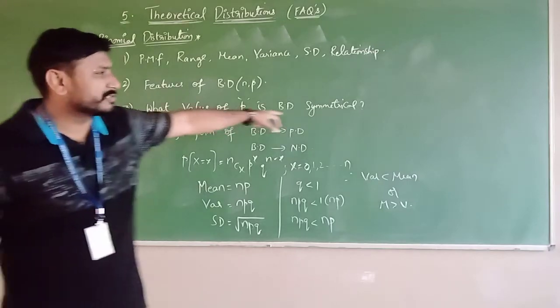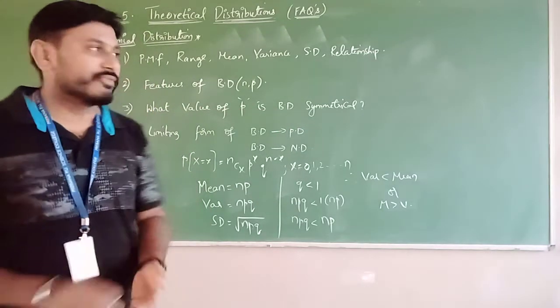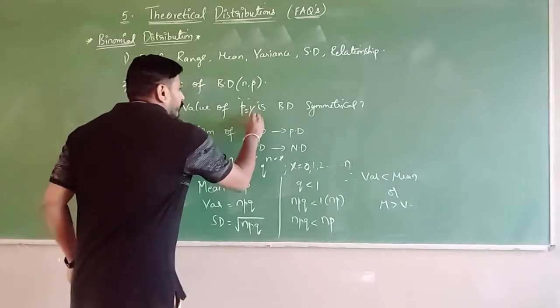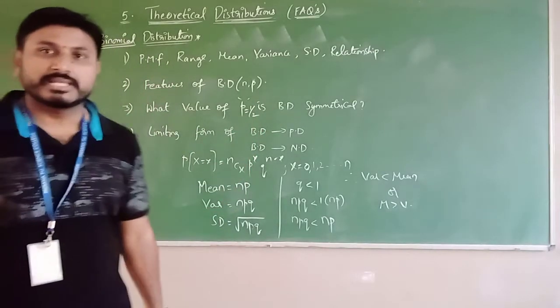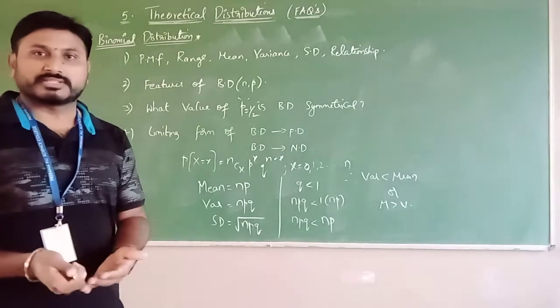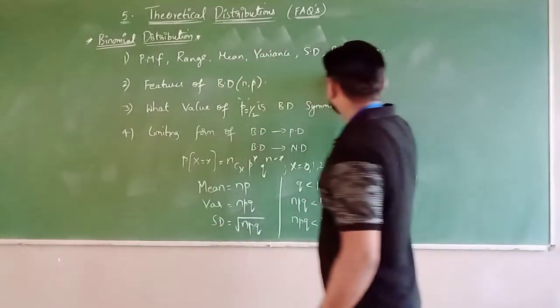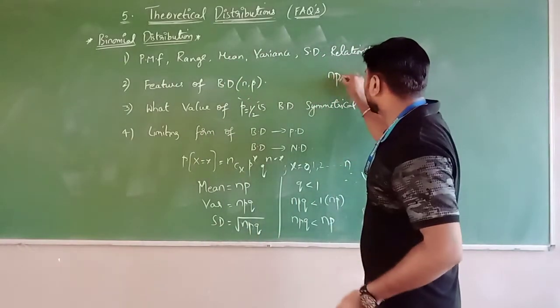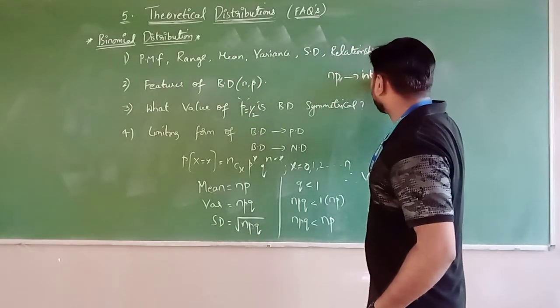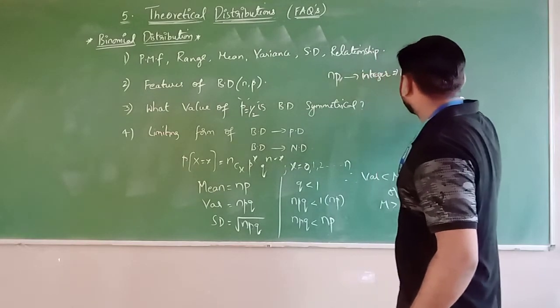And property number 5. Look at this question. For what value of P is the binomial distribution symmetrical? Exactly, we can take it as half. If P equals half, we can say the binomial distribution is symmetrical, right? And then there are some more properties. Finding the mode value. How? If NP is an integer, then the mean equals the mode.